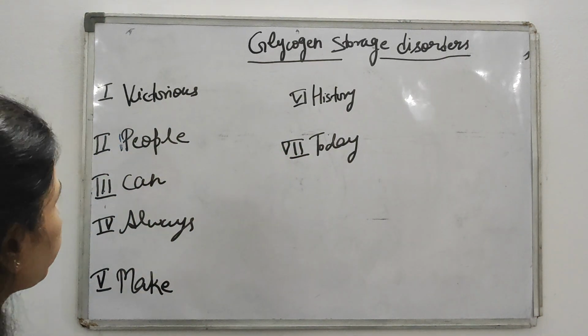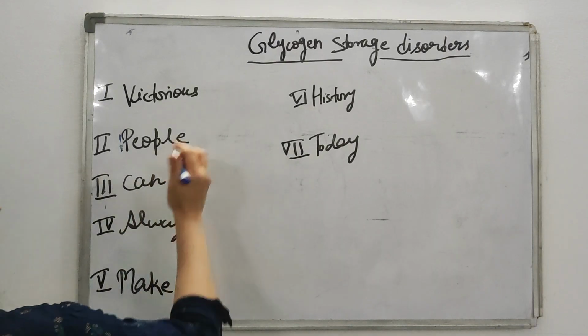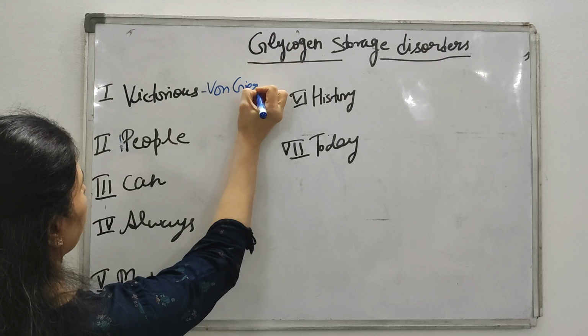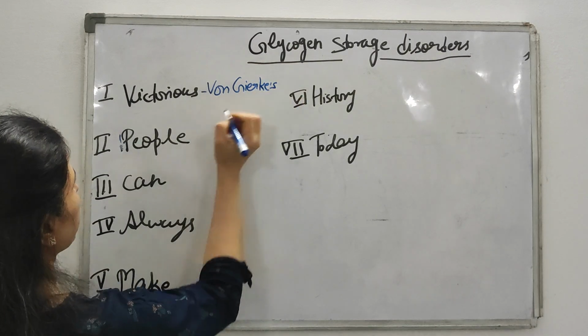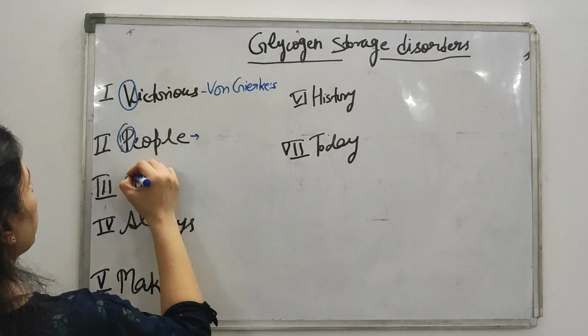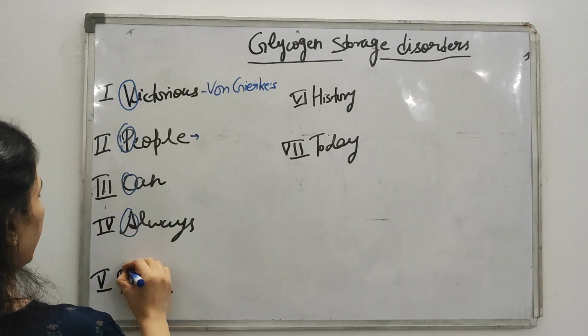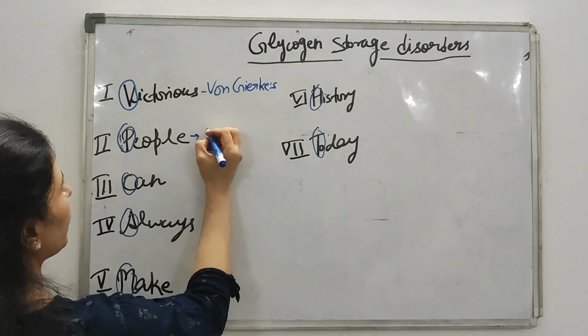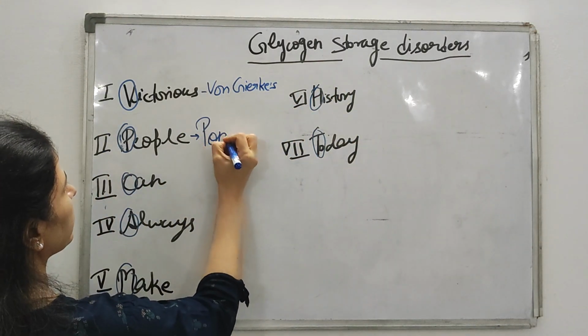So what is type 1? Type 1 is that of von Gierke. Type 2 is that of Pompe's.